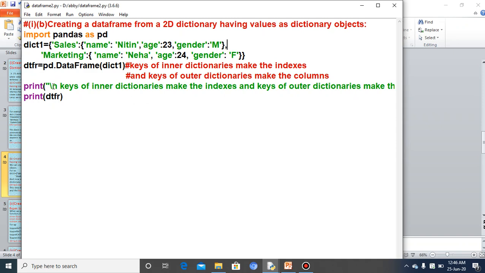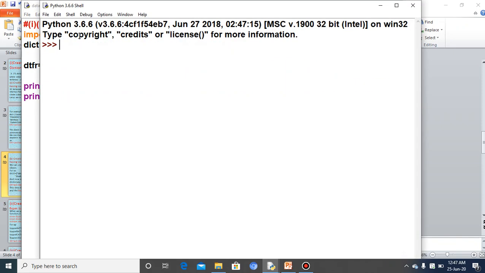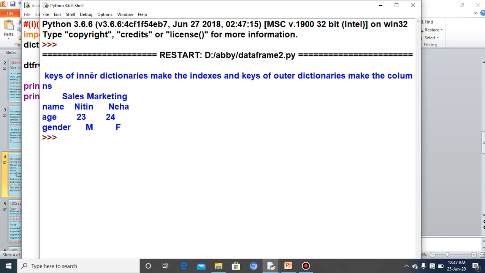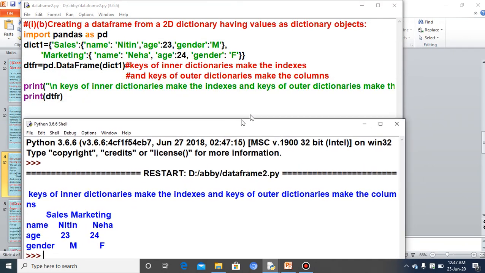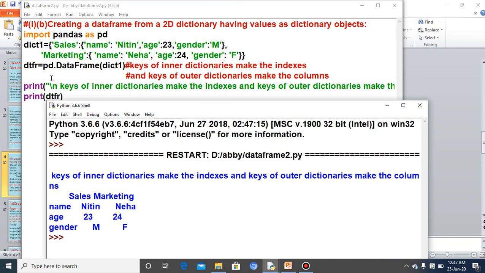So here I have written a print string: keys of inner dictionary. The same thing I have written so that you don't get confused when the output comes. And at last, print DTFR. So this way you will write the program, you will execute this, and you will check the output here. You can see the output: keys of inner dictionaries make the index and keys of outer dictionary make the columns. Why is it coming? Because the first print is this one, so this particular line is coming.